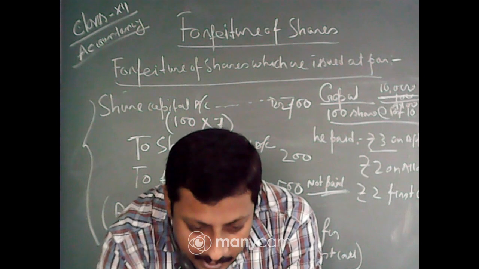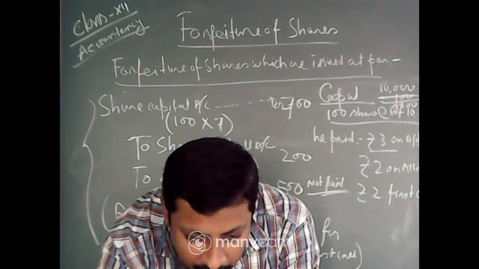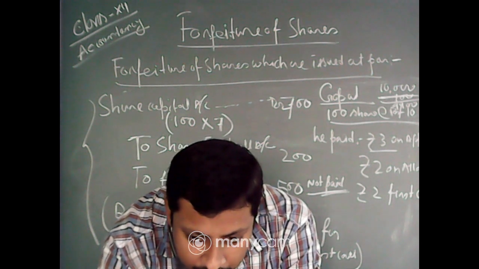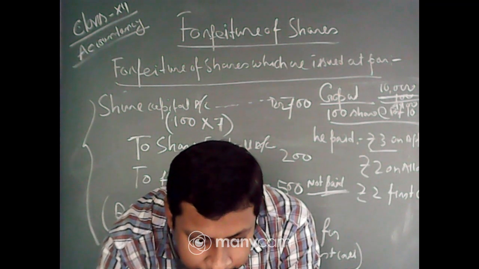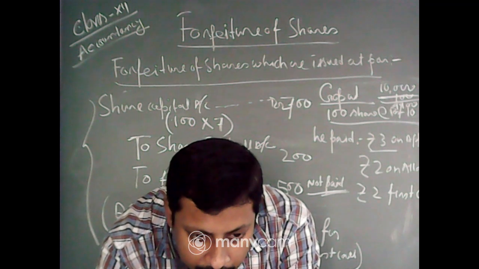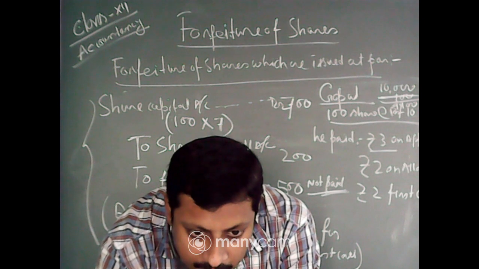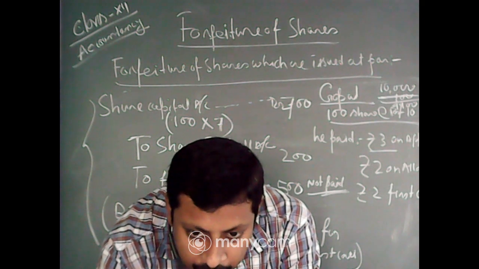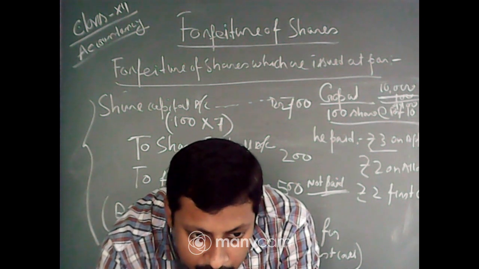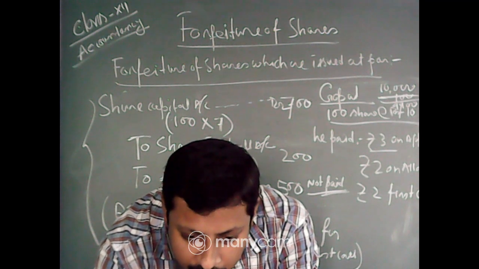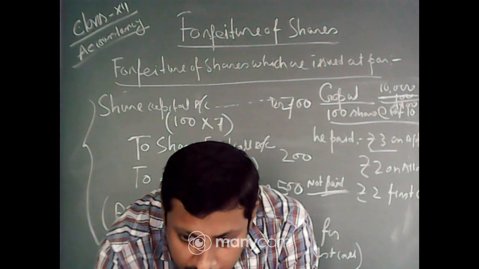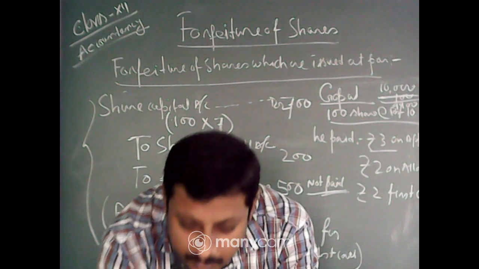Now up to that, have you understood? Sion, have you understood up to that? Yes, sir.